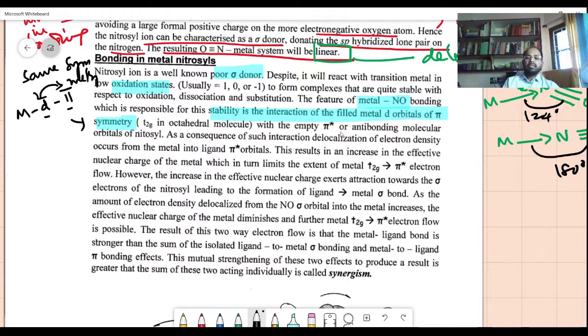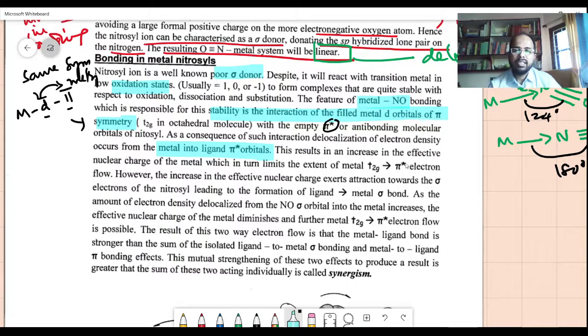With the empty pi star orbital, or anti-bonding orbital, there is interaction of the orbitals. Whenever you have this pi orbital, pi star is possible, and pi star is anti-bonding actually. Sigma anti-bonding, pi anti-bonding. As a consequence of such interaction, delocalization of electrons occurs from the metal into the ligand pi orbitals. So, metal and the ligand pi orbitals both.